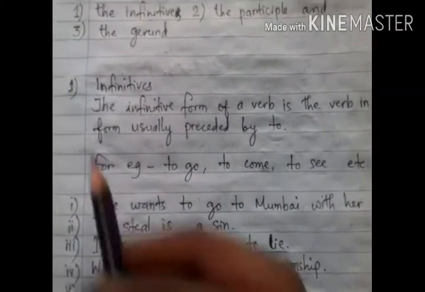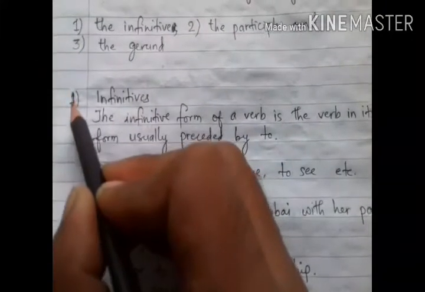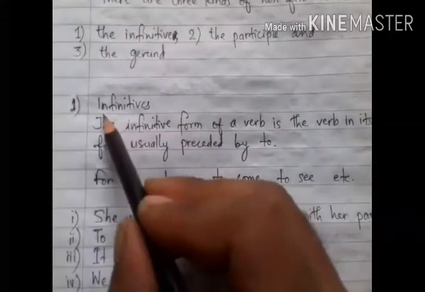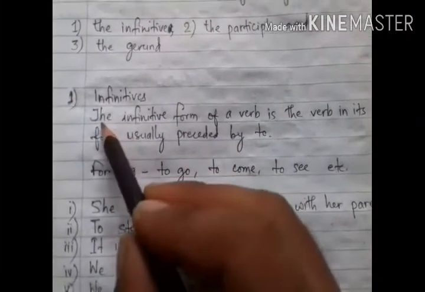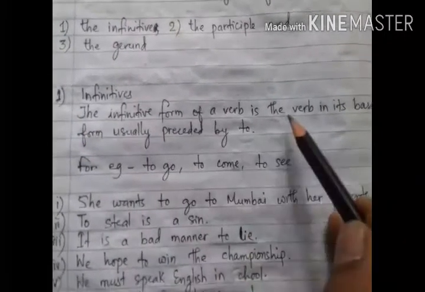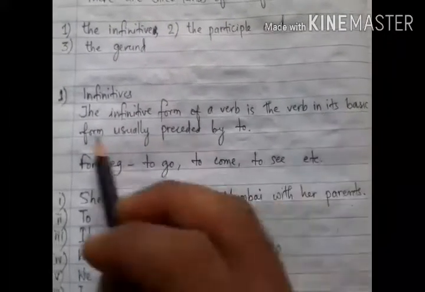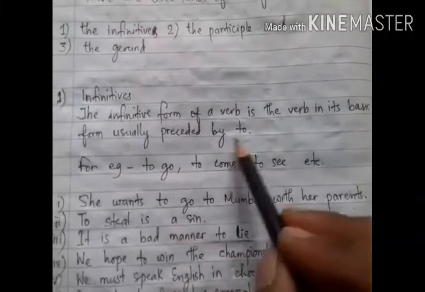See here, at first we will understand infinitives. What are infinitives? The infinitive form of a verb is the verb in its basic form, usually preceded by to.